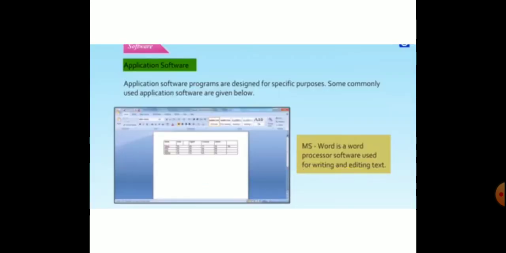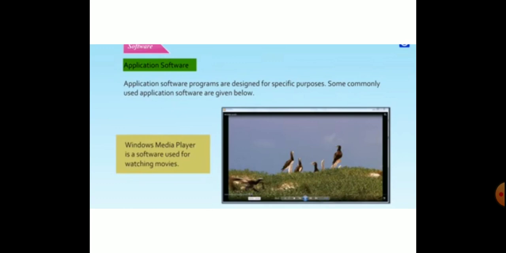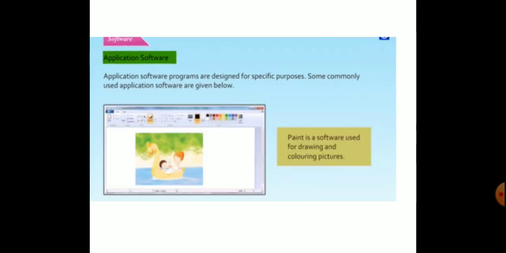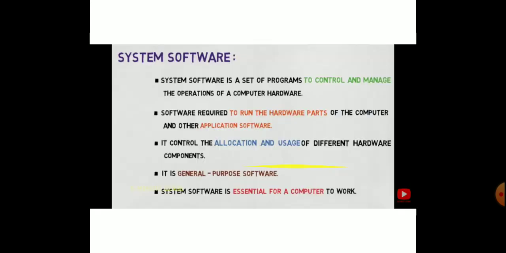Word is used to create documents, Excel is a spreadsheet that allows you to perform calculations, and Oracle and MS Access are used to create databases. This is the Word screen, this is Media Player to watch movies, and this is Paint to draw pictures. These are examples of application software.